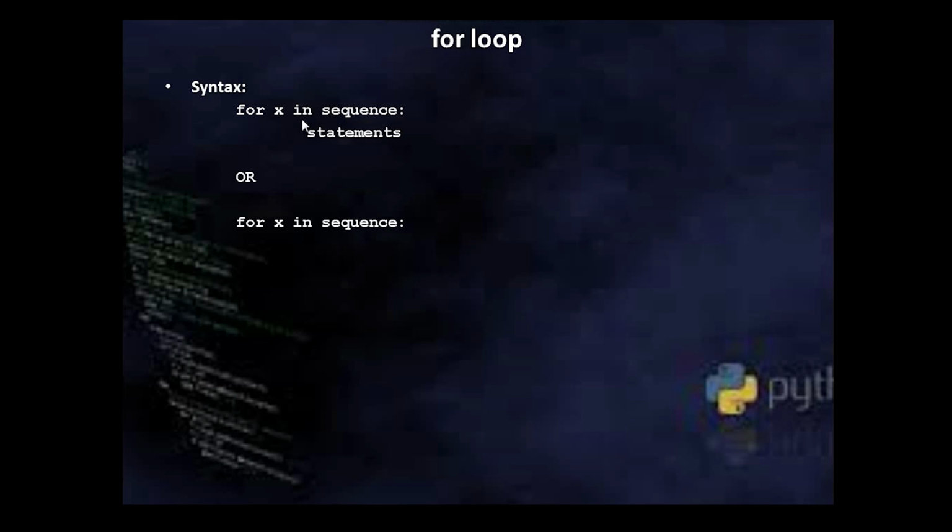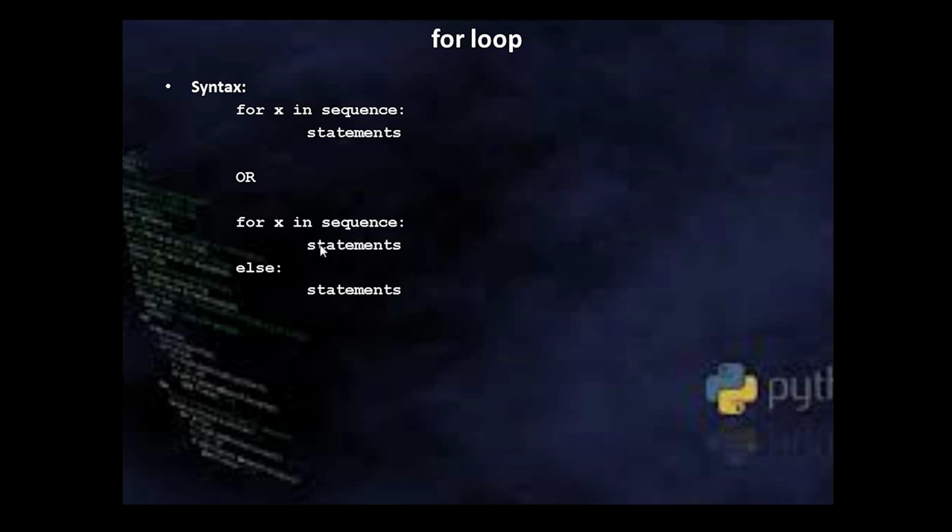There is one more alternative syntax given to this. To the body of this for, you can attach an else statement, which is very much similar to while loop. In case of while loop also, we have discussed the similar syntax. Now here also, it will repeat this statement for each element in the sequence.